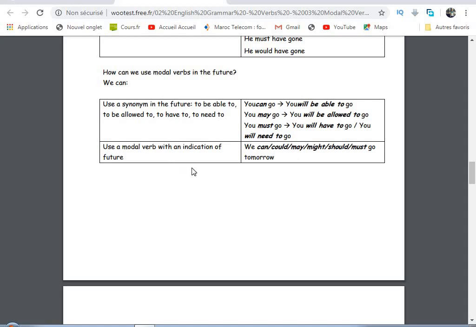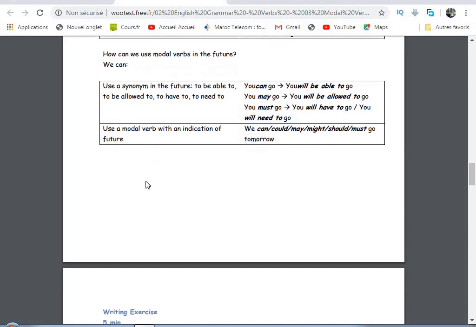Use a modal verb with an indication of the future. We can, could, and so on, go tomorrow. You can say tomorrow, for example, which is an indication of the future.